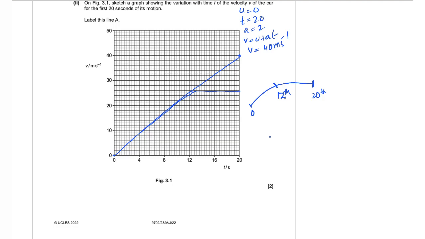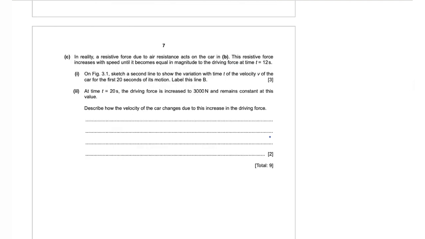All right. Part 2, at time t equals 20 seconds, the driving force is increased to 3000 newtons and remains constant at this value. Describe how the velocity of the car changes due to this increase in the driving force. So increase in driving force means that the resultant force on the car increases, which in turn means the car starts to accelerate, but due to simultaneous increase in resistive force on the car, again it will have terminal velocity, but this time it is going to be an increased one.